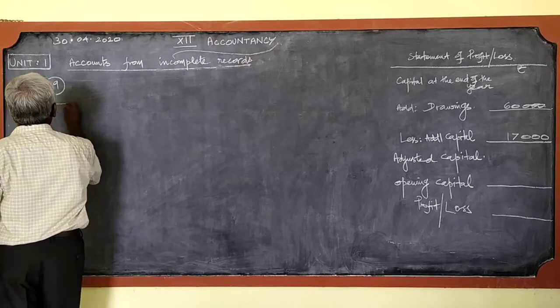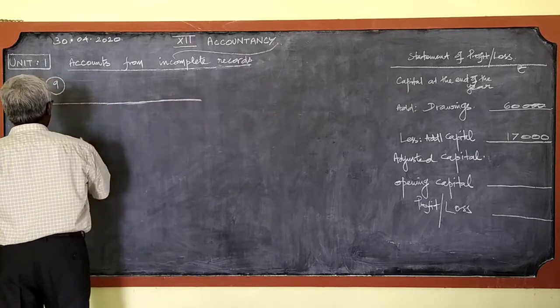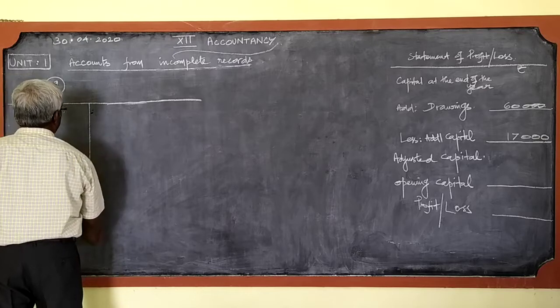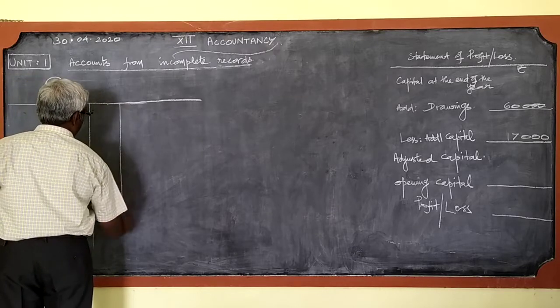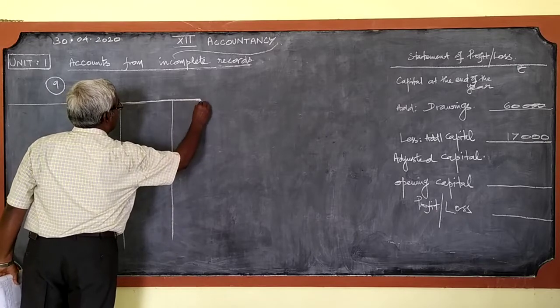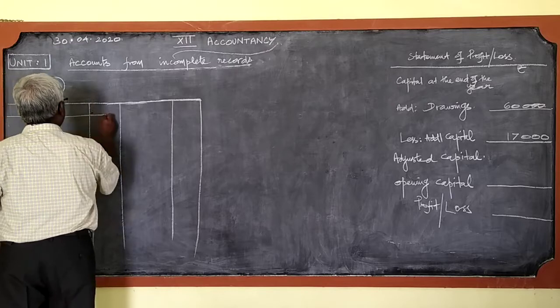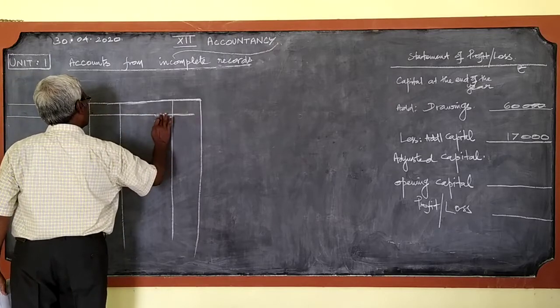For the first case, we should prepare the statement of affairs. This is one statement of affairs, to find the capital at the beginning of the year.